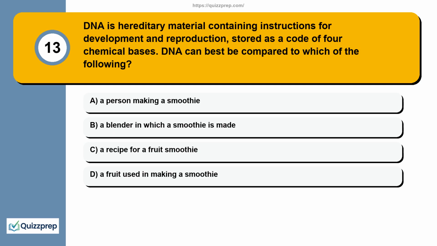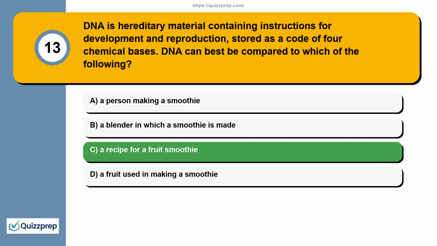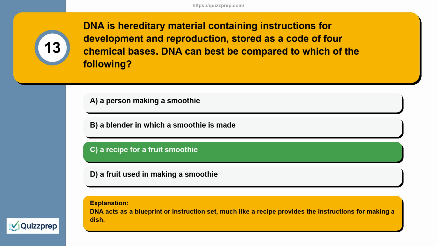Question 13. DNA is hereditary material containing instructions for development and reproduction, stored as a code of 4 chemical bases. DNA can best be compared to which of the following? A person making a smoothie, a blender in which a smoothie is made, a recipe for a fruit smoothie, a fruit used in making a smoothie. DNA acts as a blueprint or instruction set, much like a recipe provides the instructions for making a dish.